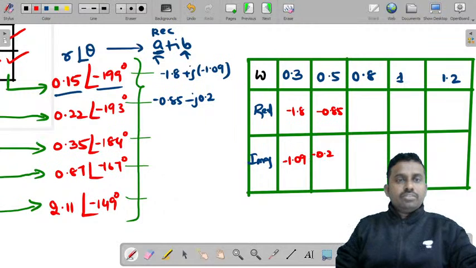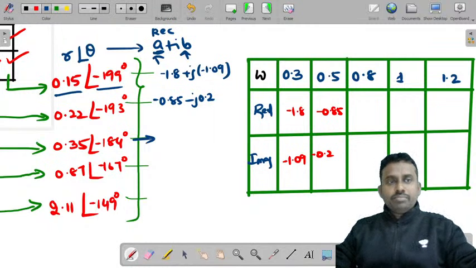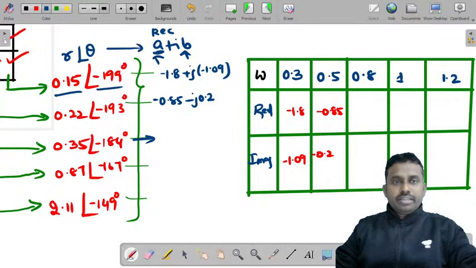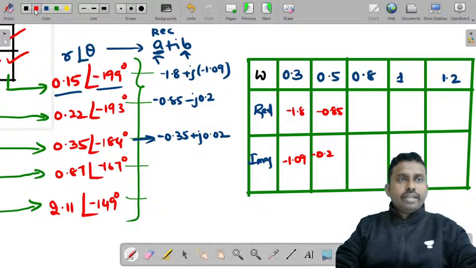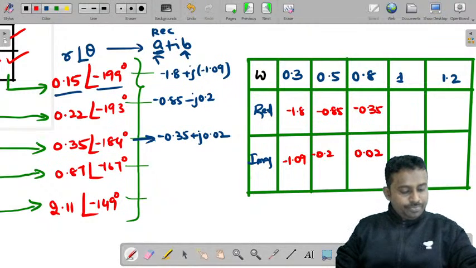Now the third value, if you convert this value, you would get, I'm just checking them, minus 0.35 plus j 0.02. So the real value is minus 0.35 and imaginary is 0.02.